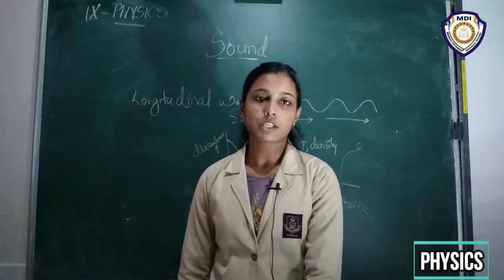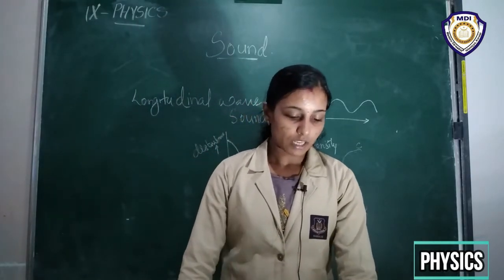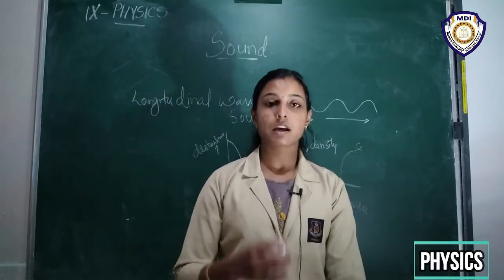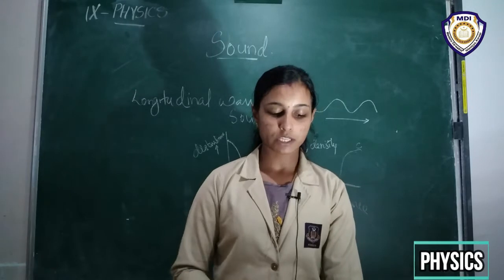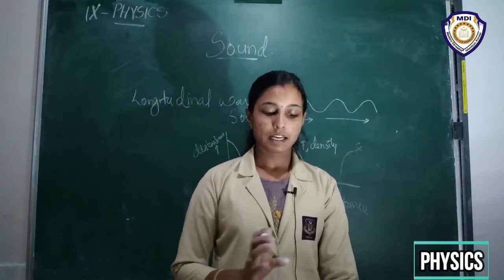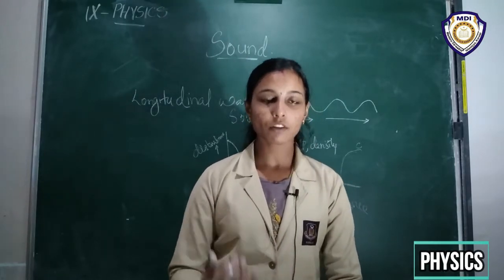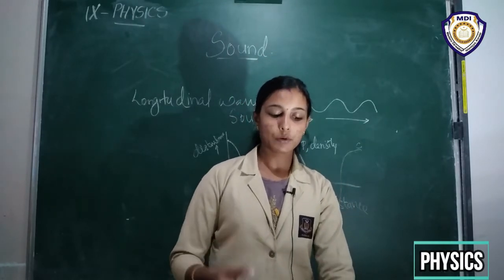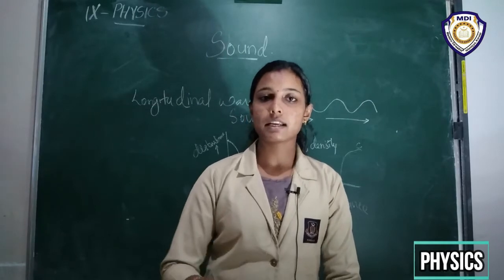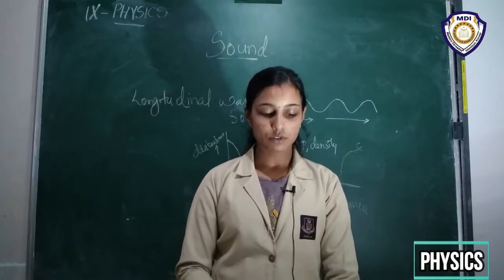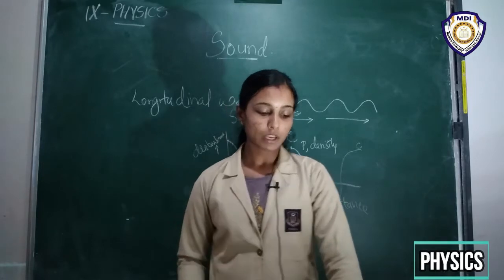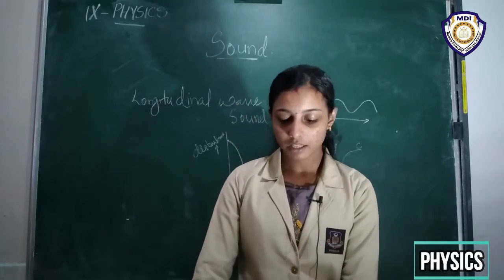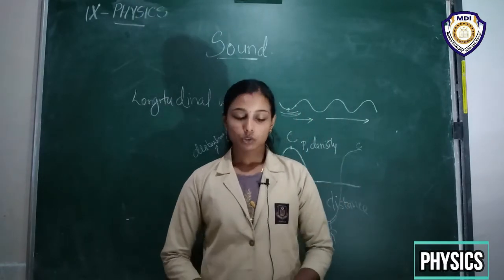In your textbooks, it is given that figure 12.8 shows where the speaker produces sound, or which is the vibrating object, and from there the density variation in the figure, and also the pressure variation in the figure, and also how we can represent these sound waves. The figures are given to you, figure 12.8, page number 164. So look at that, and we can go through your textbook.